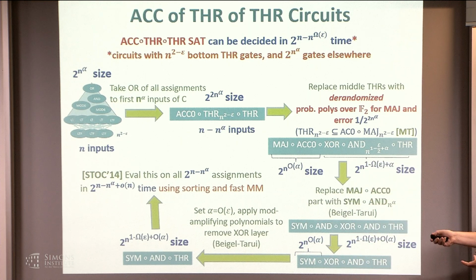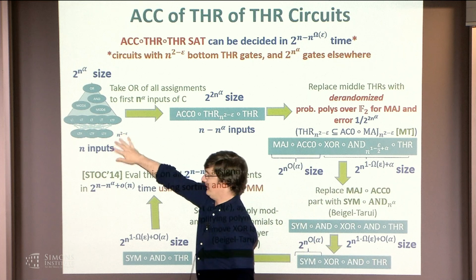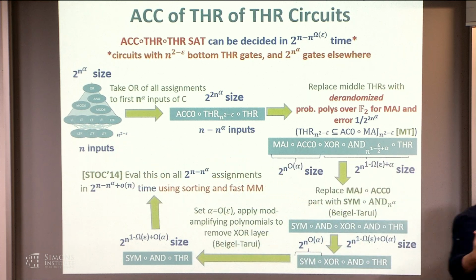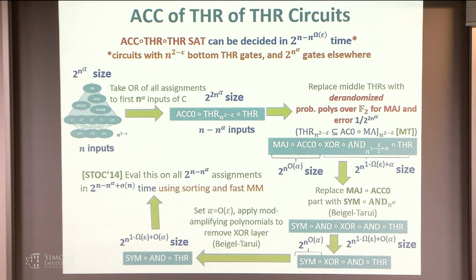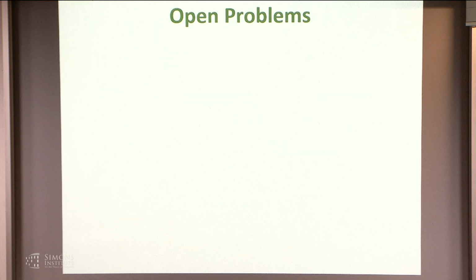So you just check if this circuit is ever outputting 1 on any of its inputs, and if it does, if and only if, say, this one is satisfiable. Okay, so that's the big picture of the thing. All right. So I just wanted to show you exactly where those polynomials get stuck in and where they're useful. Okay, so open problems.